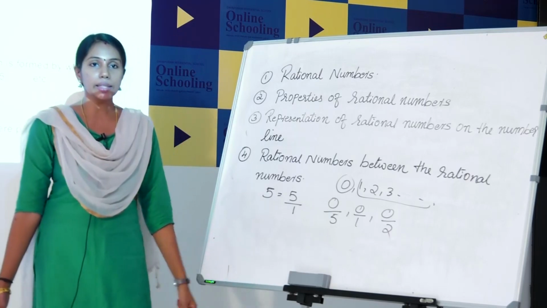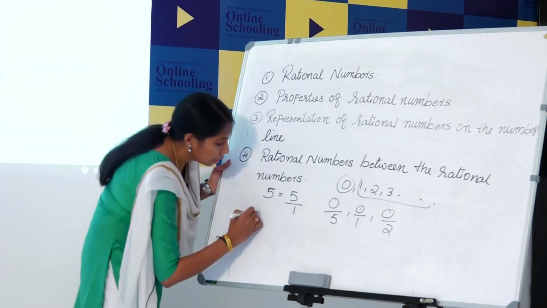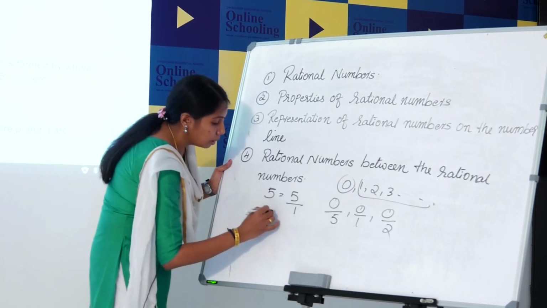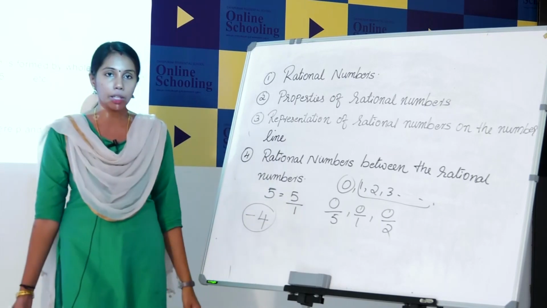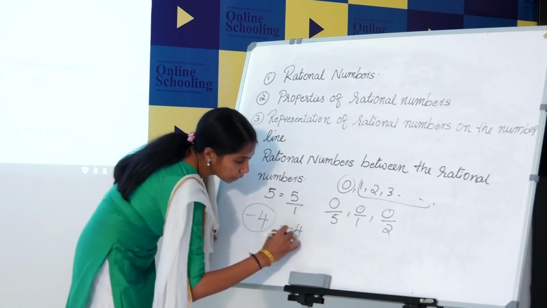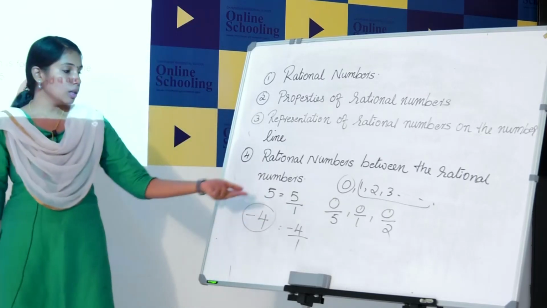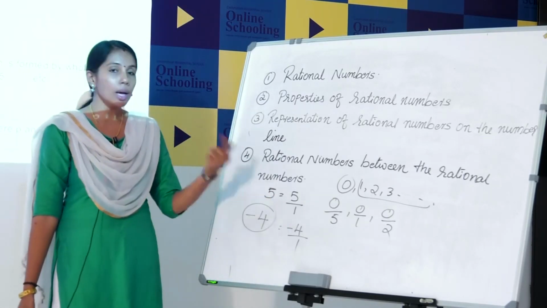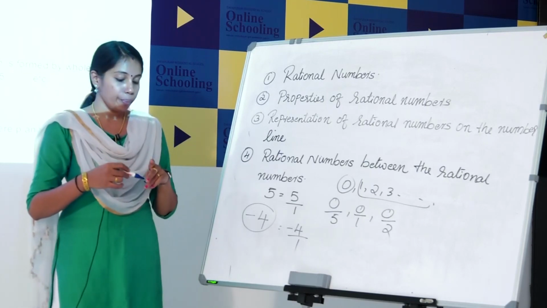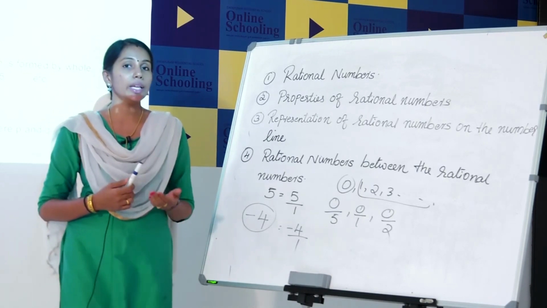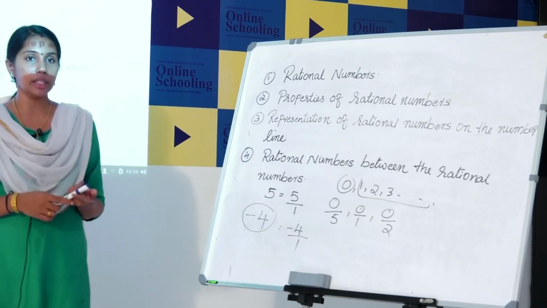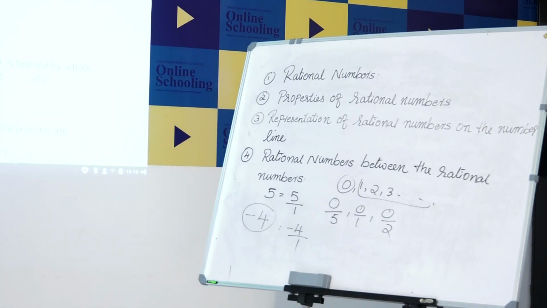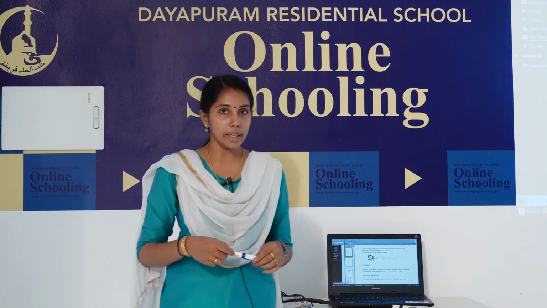The next is integers. We can check in the case of integers. Okay, -4. -4 is an integer. How can we represent -4 in the form of P by Q? -4 we can write as -4 by 1. So integers also we can represent in the form of P by Q. Rational numbers are the numbers which can be expressed in the form of P by Q. So natural numbers, whole numbers, integers, all are rational numbers. Clear?